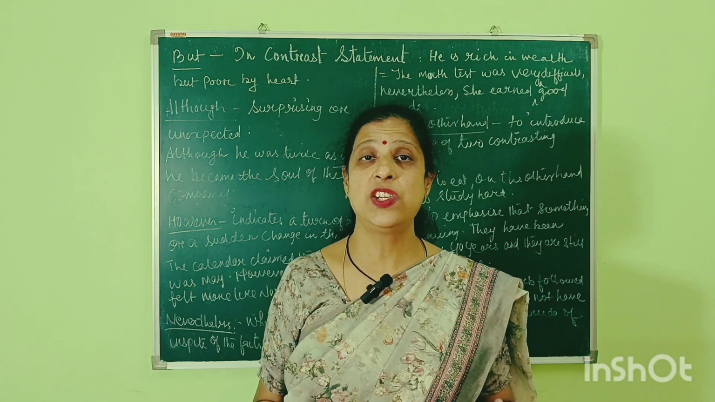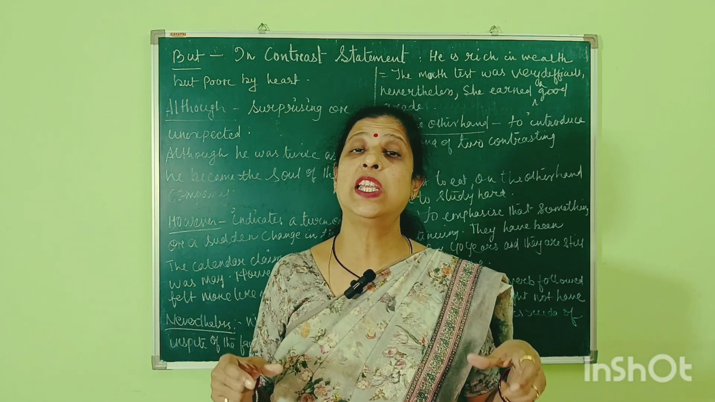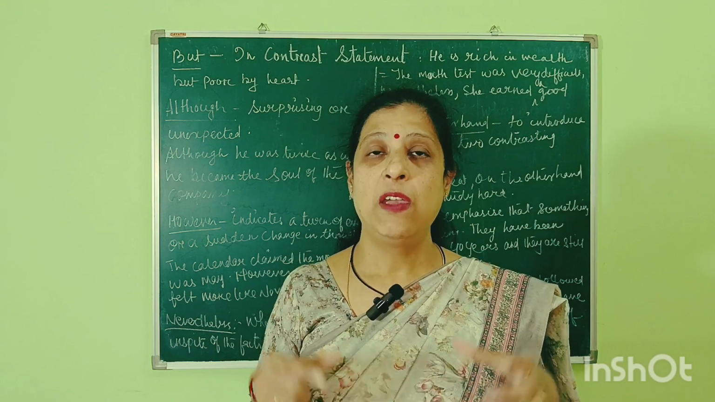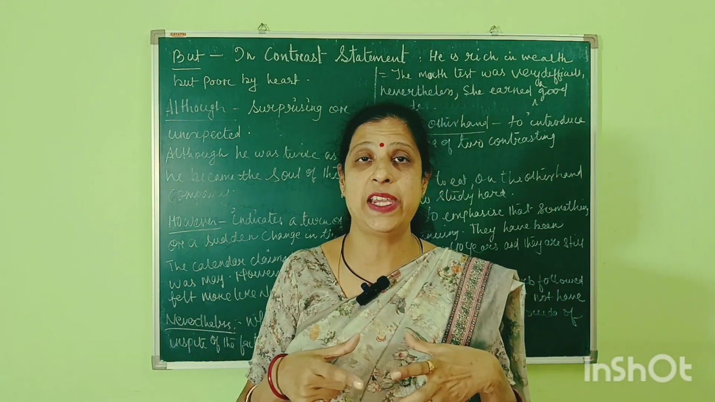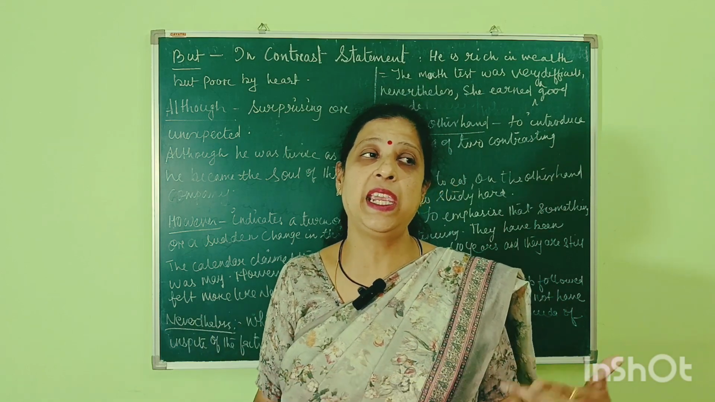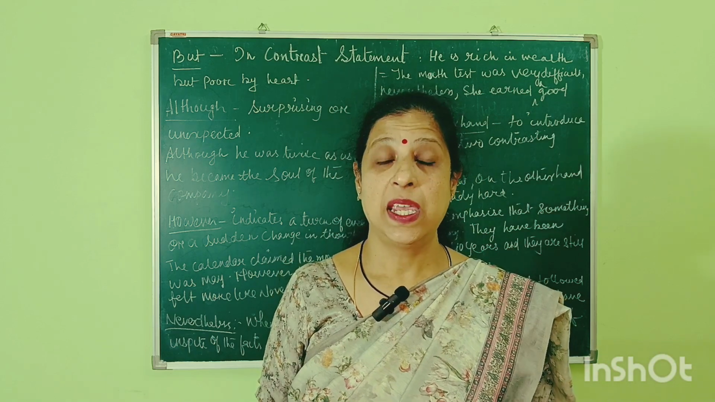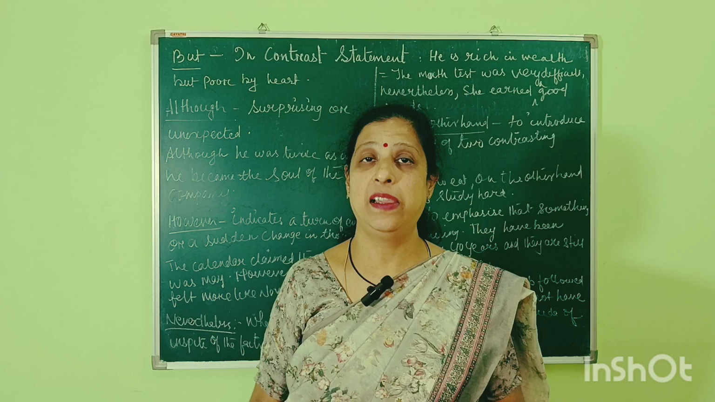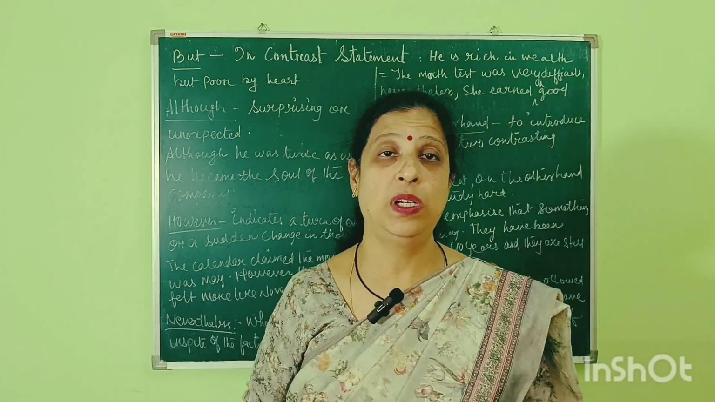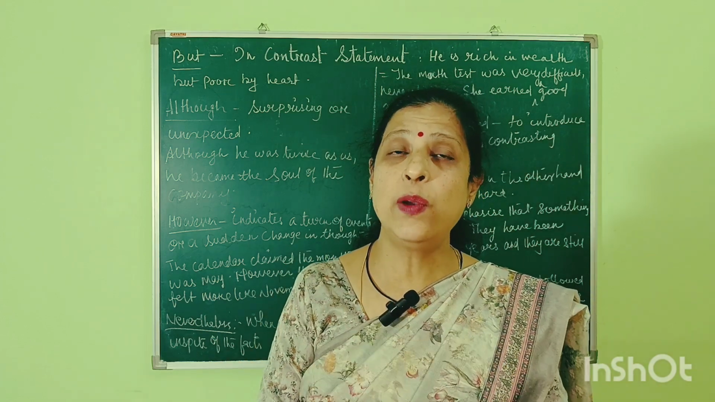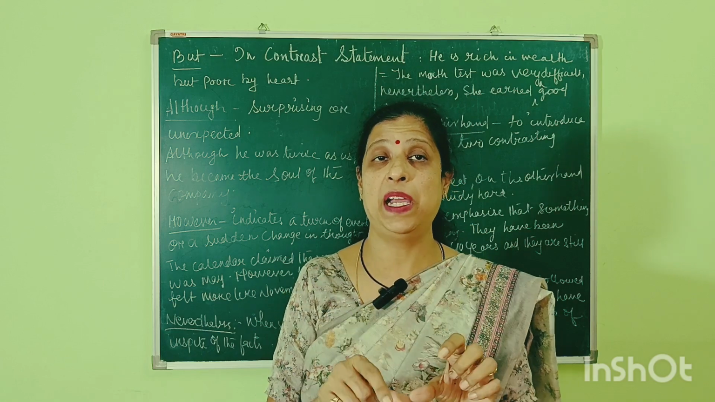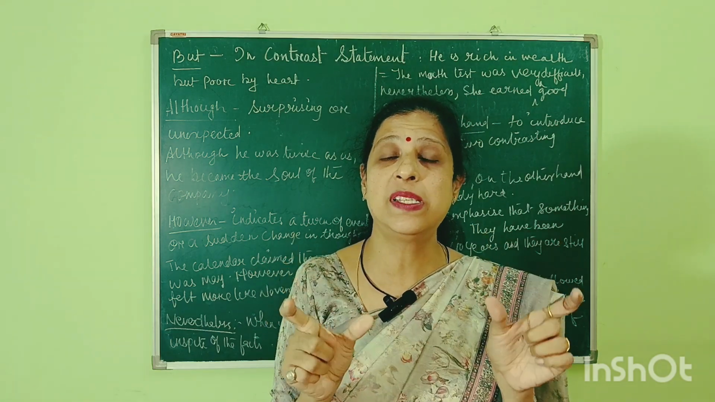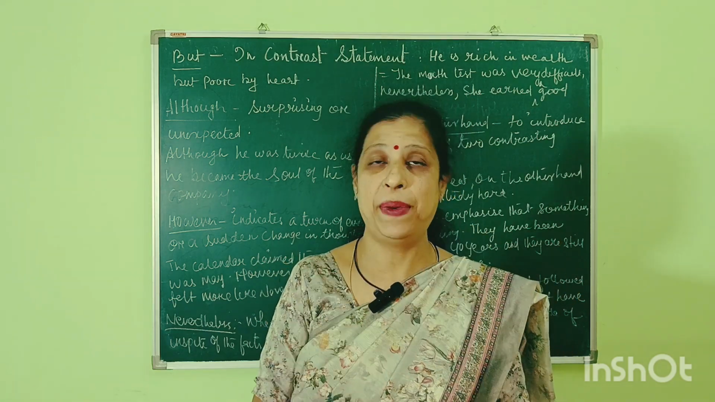"But" is the conjunction we use in contrast statements, when there are two contrast statements, opposite statements. He is rich in wealth, but he is poor in health. Rich and poor. There we are using the conjunction "but". When there are two opposite statements, we use "but".